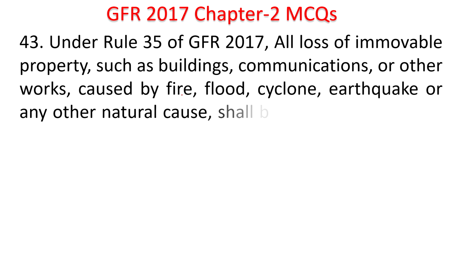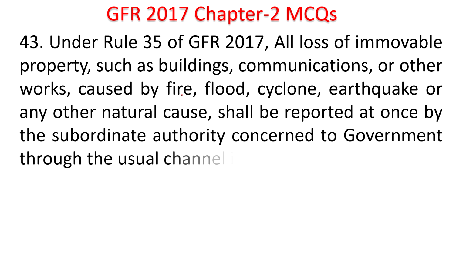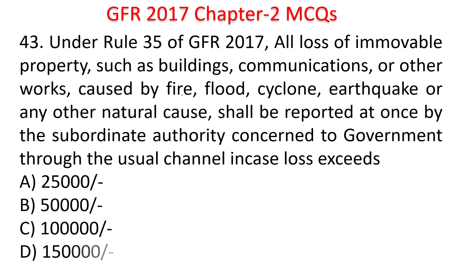Next question. Under Rule 35 of GFR 2017, all loss of immovable property such as buildings, communications or other works caused by fire, flood, cyclone, earthquake or other natural cause shall be reported at once by the subordinate authority concerned to the government through the usual channel in case of loss exceeds 25,000, 50,000, 1 lakh, 1,50,000. Your time starts now. Flood, fire, cyclone, earthquake, natural cause. In such a case, if it exceeds 50,000, then it should be reported by the subordinate authority to the government.